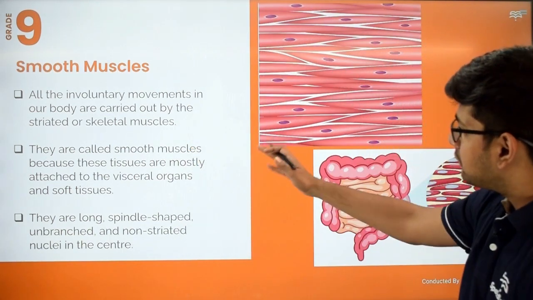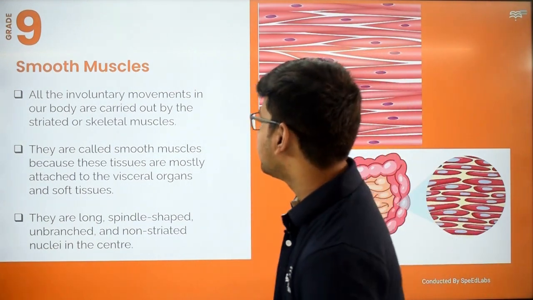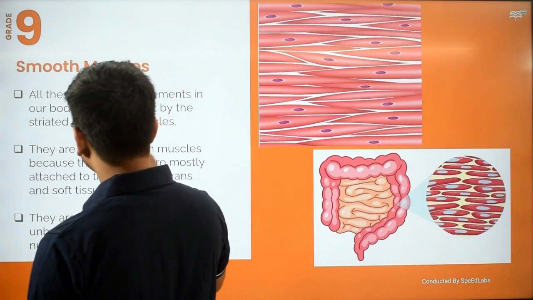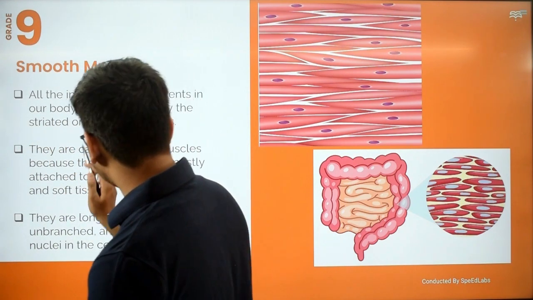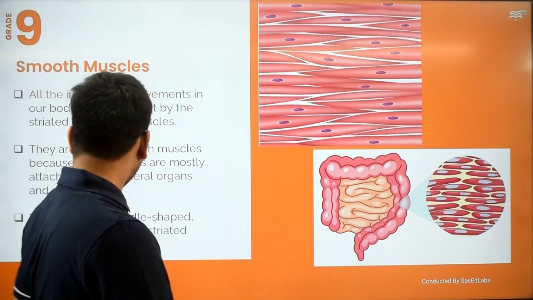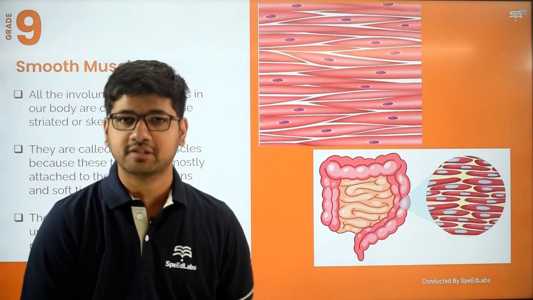Okay. Let us discuss smooth muscles now. All the involuntary movements in our body are carried out or controlled by non-striated muscles. They are known as smooth muscles because these tissues are mostly attached to the visceral organs and soft tissue parts. They are long, spindle-shaped, unbranched and non-striated muscles.